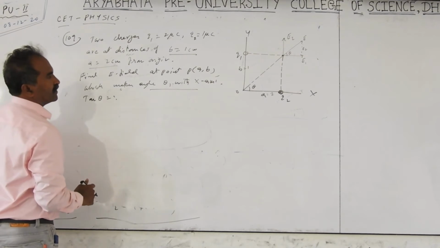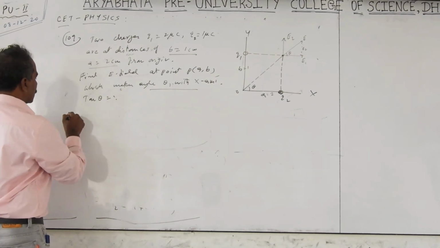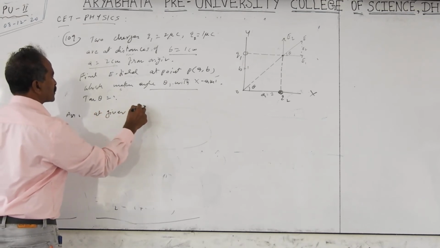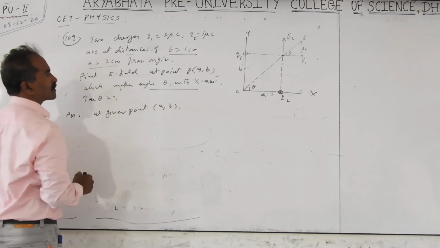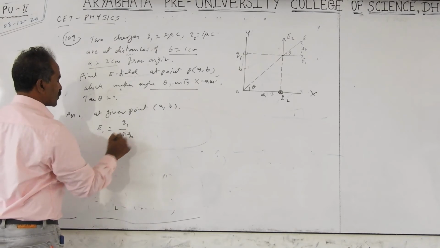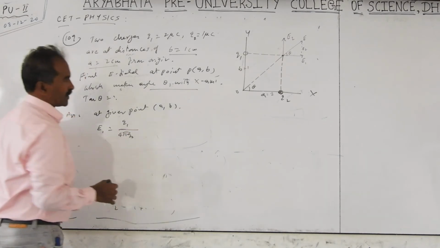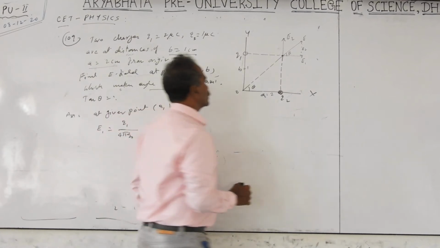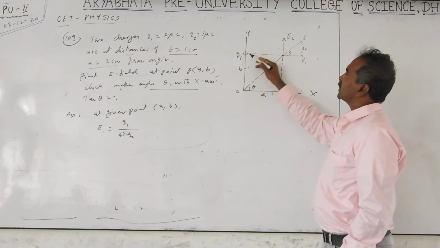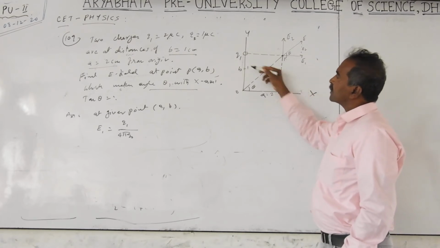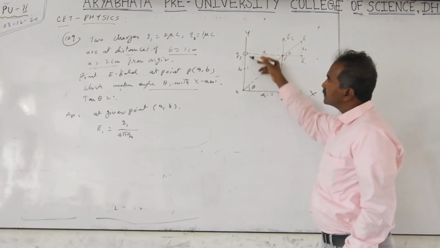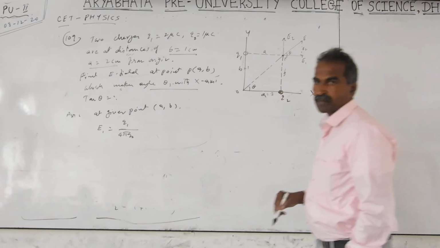What is the relation for E1? At the given point A, B, E1 is equal to Q1 by 4 pi epsilon naught into distance square. What is the distance of this part? You have to be careful. You are finding E1 because of Q1, but the distance of Q1 from this given point P is not B. This is A, so this becomes equal to A. This is B, so this becomes equal to B, that you have to be careful.